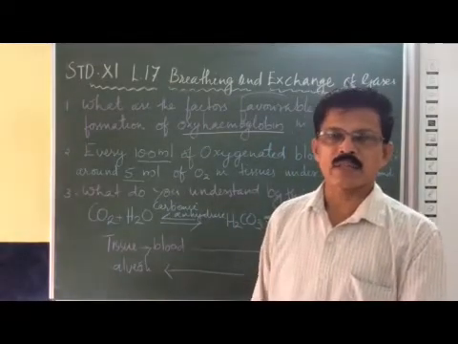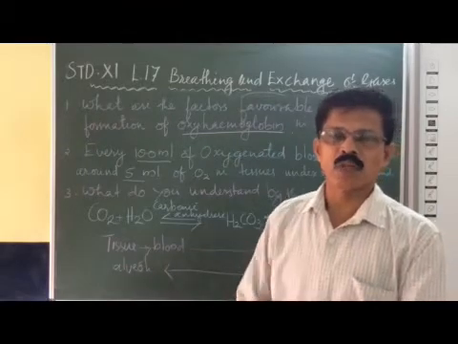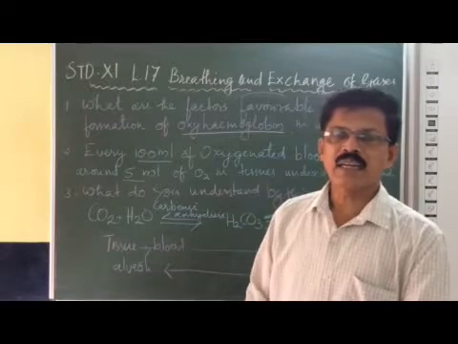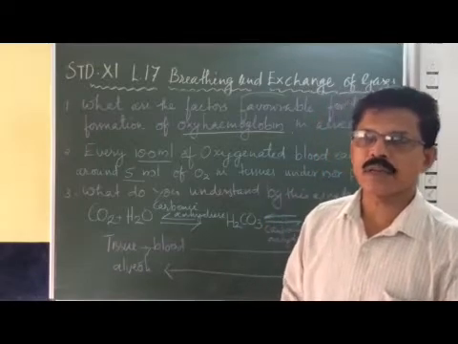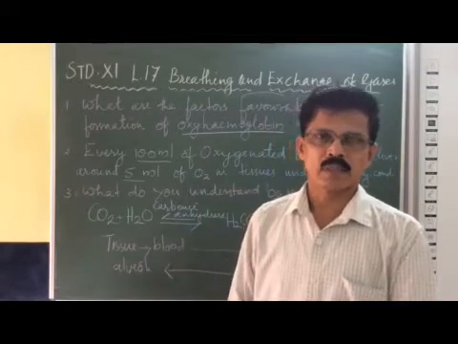third and fourth factor is that partial pressure of carbon dioxide should be less in the alveoli. Okay? Hydrogen ion concentration also should be low, and there should be low temperature.